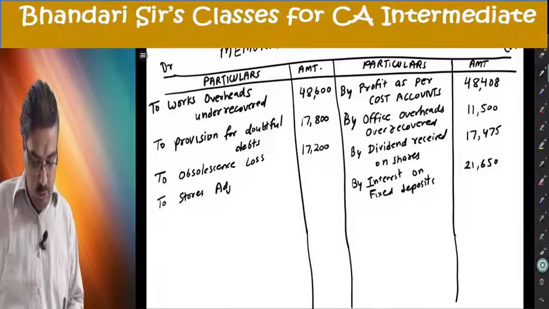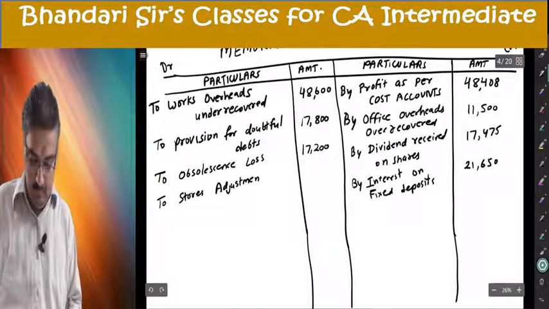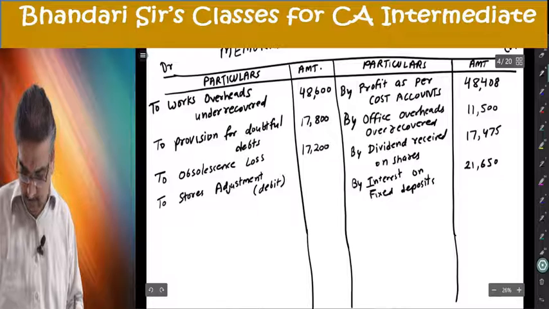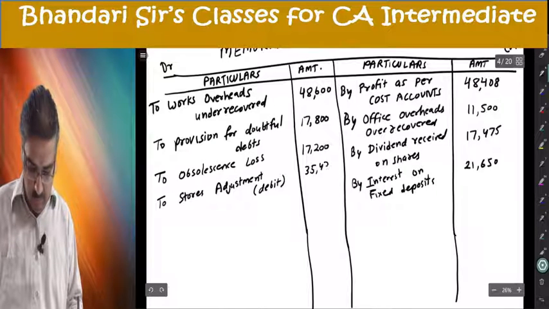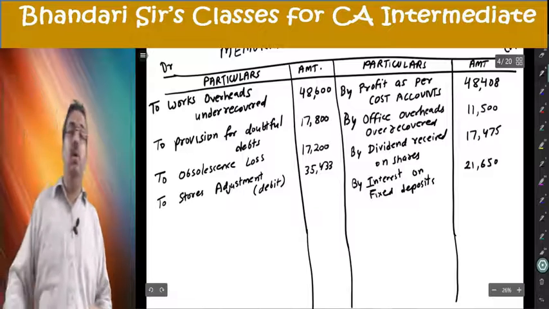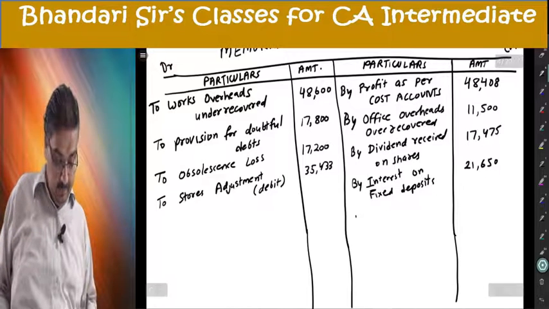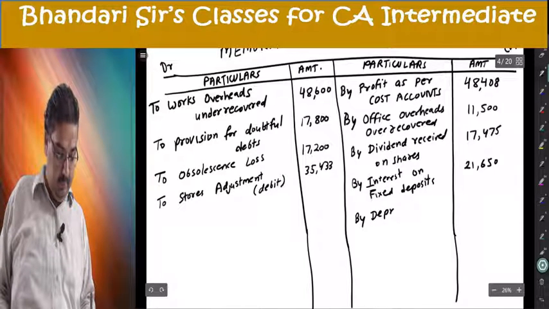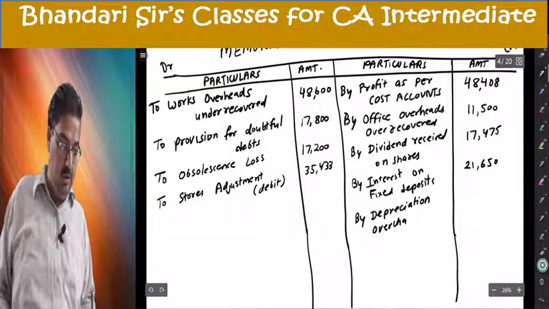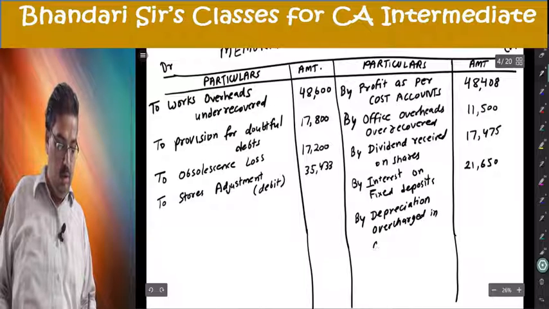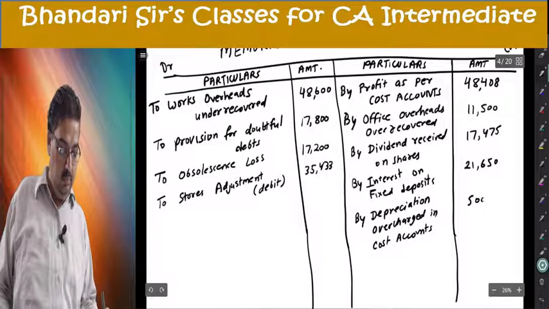To stores adjustment of debit nature 35,433. Now depreciation we have seen was overcharged in cost accounts by 5,000. By depreciation overcharged in cost accounts. This is 35,000 minus 30,000.